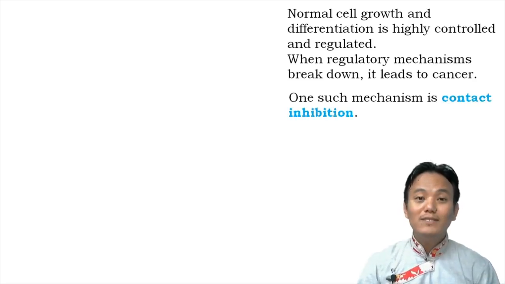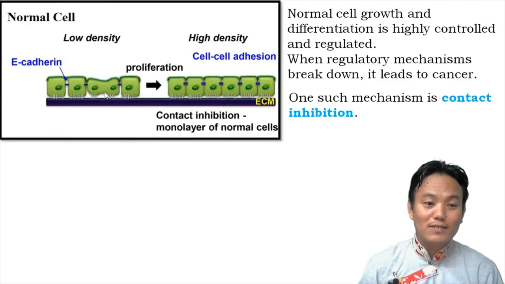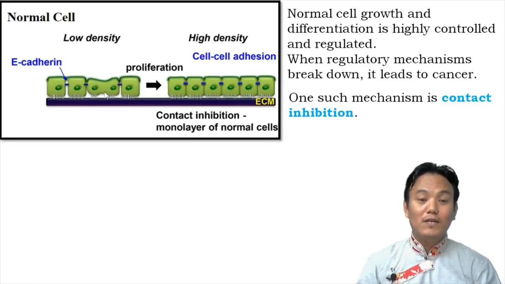A normal cell shows a property called contact inhibition. So what is contact inhibition? It's a property shown by normal cells during cell growth. Let's see over here. In a normal cell, when a cell divides in a particular space, it divides as long as there is space available.